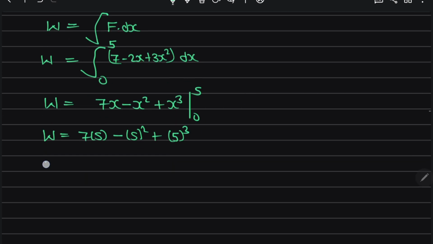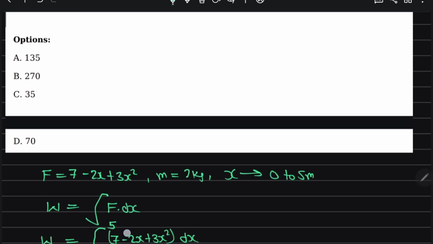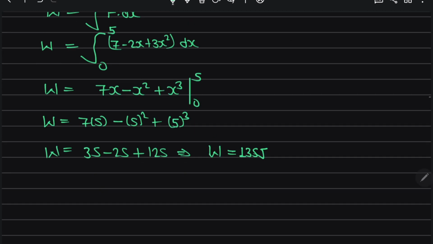This comes out to be 35 minus 25 plus 125, so 100 plus 35, that is 135 joule. So which option? Option first is correct.